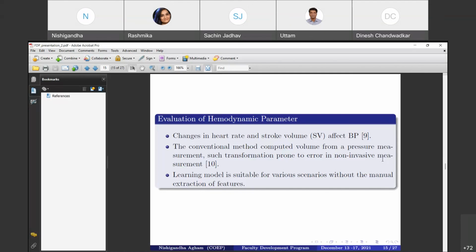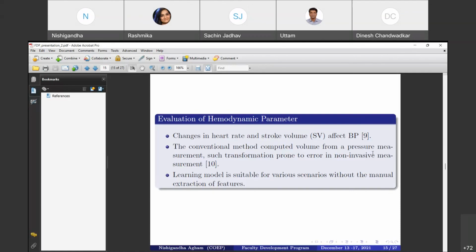And definitely, from the IPG signal, it provides an insight into arterial stiffness and hemodynamic characteristics. Now for the evaluation of the hemodynamic parameter, here we focus on the stroke volume. But what exactly is stroke volume? It is a flow-based hemodynamic parameter, a non-invasive method of impedance change measurement. It is widely recognized for computing cardiac function. So that's why we have focused on the stroke volume hemodynamic parameter.